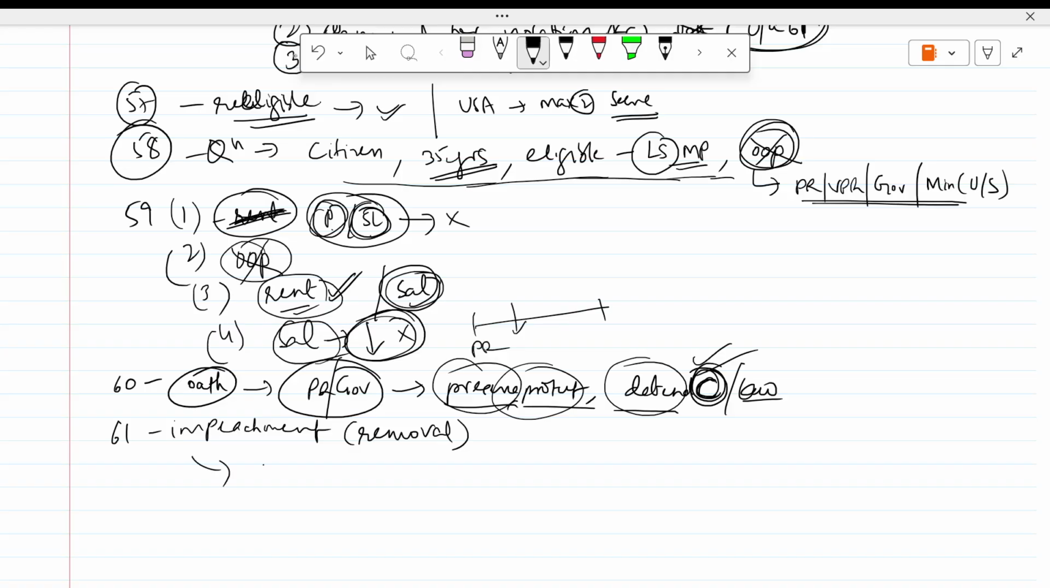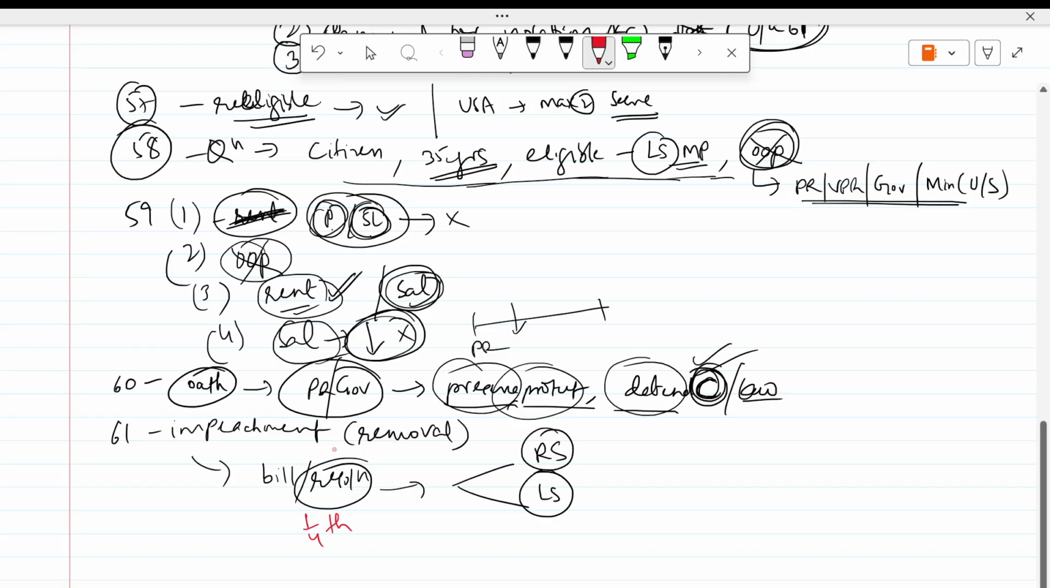So here you have to form a bill or resolution, you can say. Okay, impeachment resolution. You can give this in Rajya Sabha or in Lok Sabha. Anywhere you can give. But the condition is not less than minimum 1/4 of the members of the house have to sign and recommend, plus 14 days notice should be given to the president. Then you can introduce the impeachment bill or resolution. For example, you introduce it in Rajya Sabha.